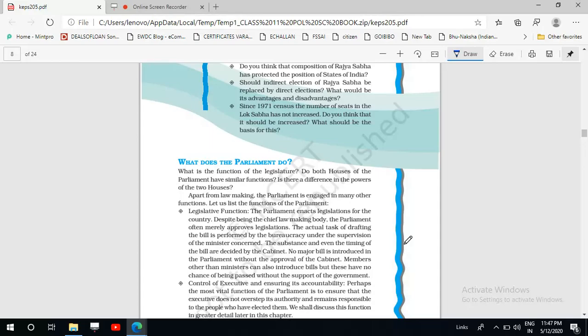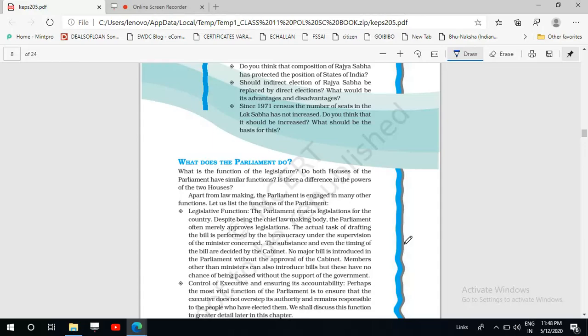Okay, the first important function of the parliament, as we know, parliament is the legislative organ of the government, and the most important function of the legislature is to make laws. So parliament has the most important role of lawmaking.